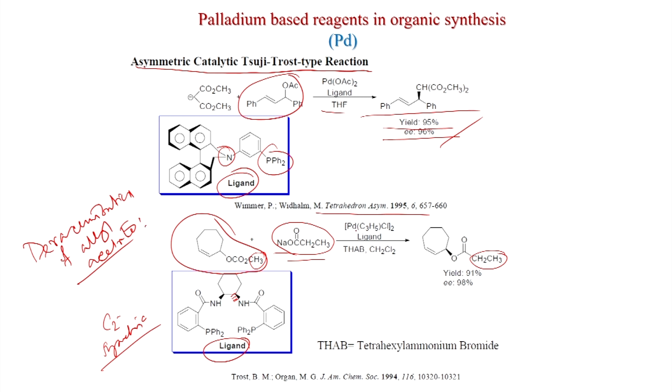So, this is very important. You react with this catalyst and ligand, TBAB is the additive, tetrabutylammonium bromide, in dichloromethane solvent, and you get 91% yield. So, very efficient, and 98% enantioselectivity. So, a racemic compound is converting to a chiral compound with this ligand and palladium catalyst. This was reported by Barry Trost in JACS 1994.